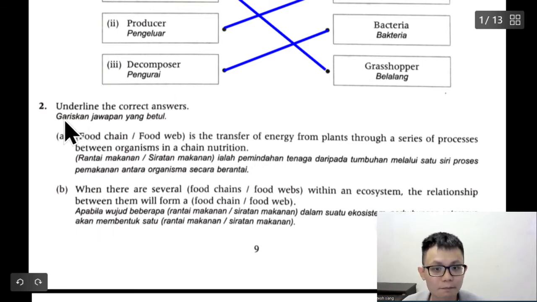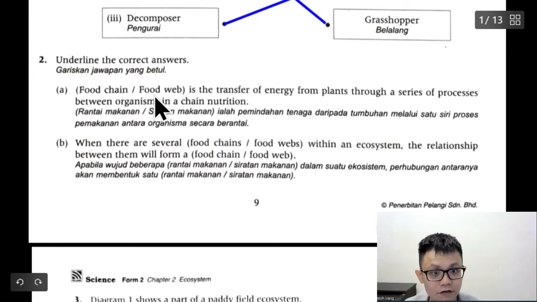Okay, underline the correct answer. Food chain, food web is the transfer of energy on plant through the serial process between organisms in a chain of nutrient. So where is the keyword? Let's see. I think the keyword is here. Chain. So if you are talking about chain, you know chain is something like this, right? Let me draw the chain. To chain the door, for example.